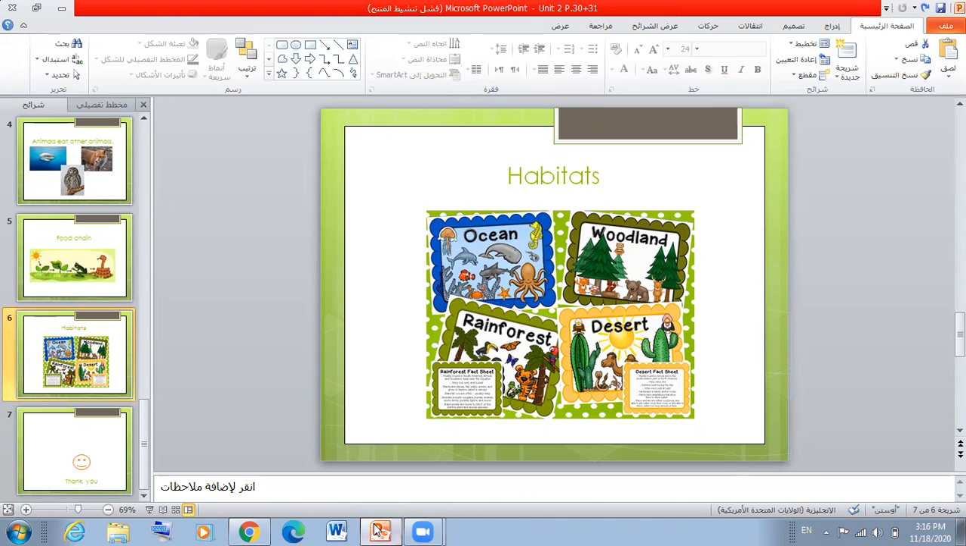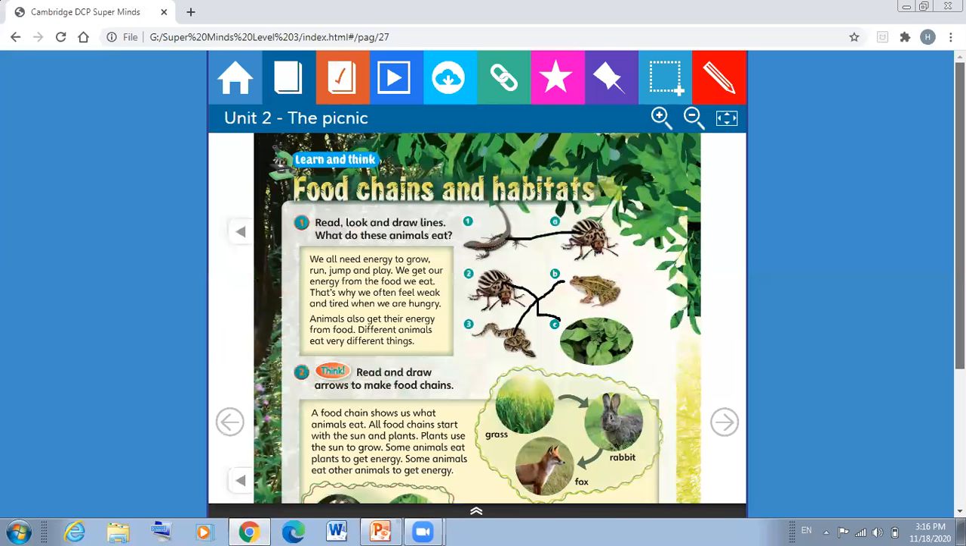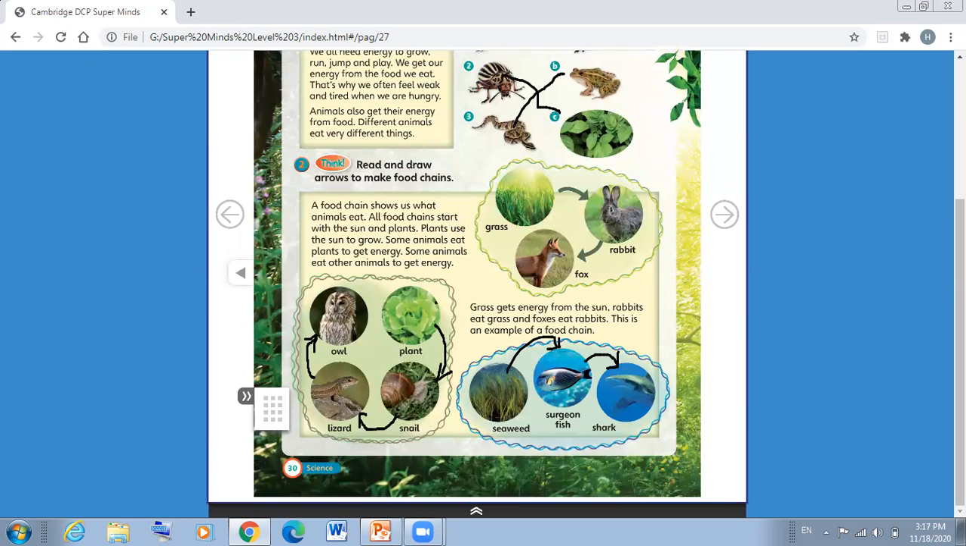Okay, so to refresh our mind and summarize what we talked about: energy. We said that we all need energy to grow, play, run, and jump, and we get our energy from food. Excellent. We all need food and energy. We said that some animals eat plants and some animals eat other animals. And we talked also about the food chain. It shows us what animals eat, and all food chains start with the sun.